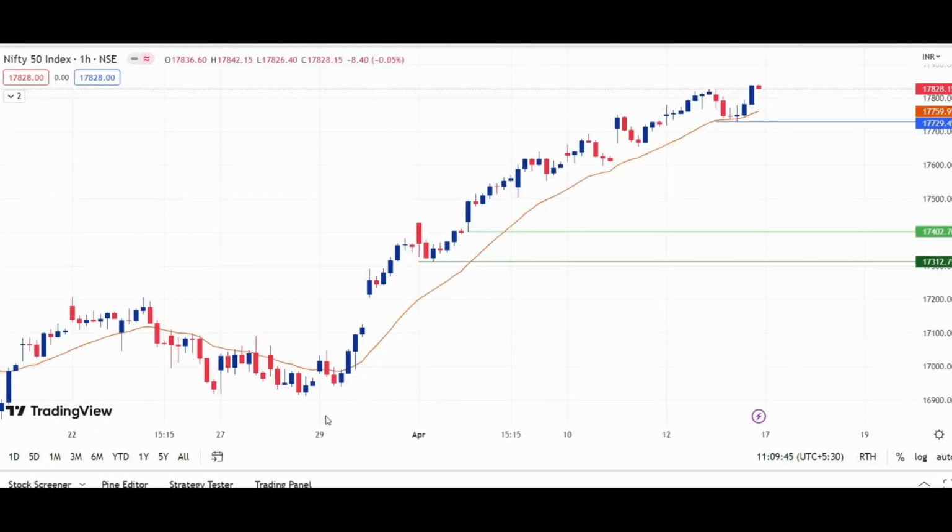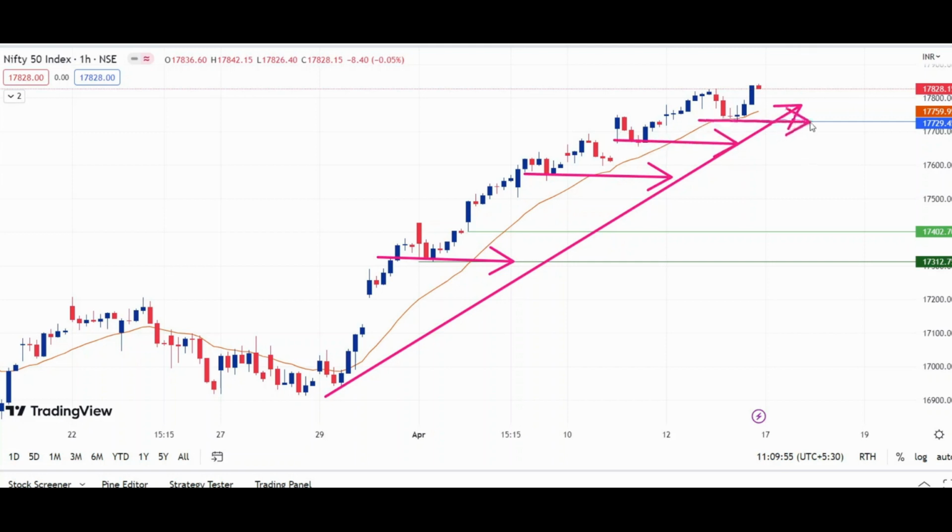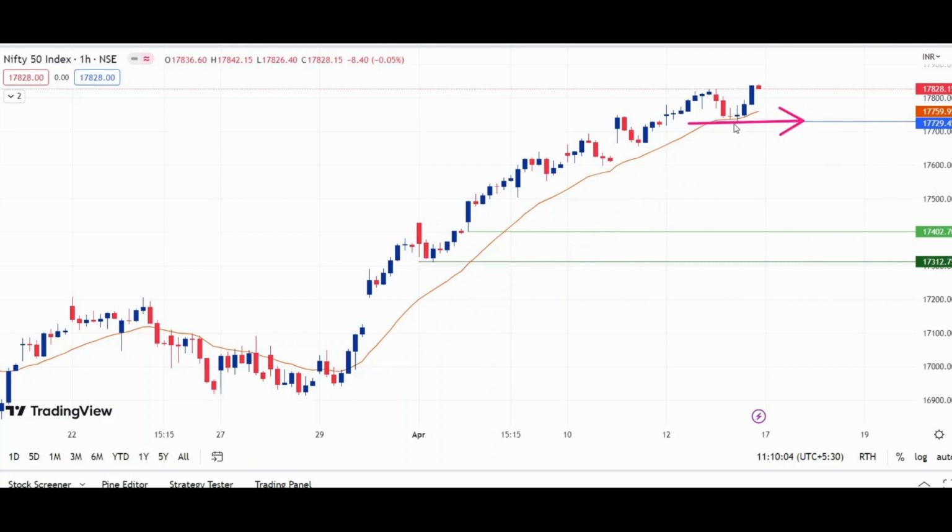This is the impulsive move of Nifty that we have seen in the daily time frame. You can see here this swing low. Nifty has never come below these swing lows. To confirm the correction, the last swing low is near 17,729. Let's take it as 17,700. If Nifty in Monday's trading session comes below this 17,700, then we can say that Nifty is ready for a correction.